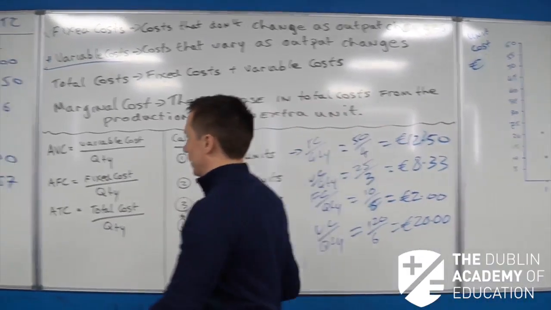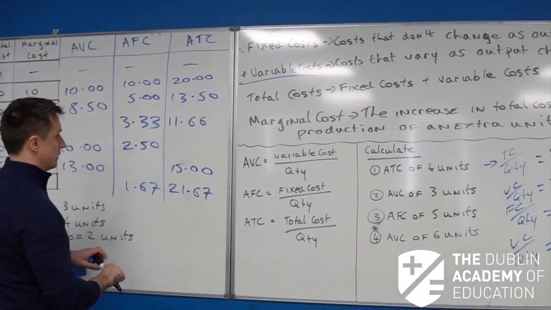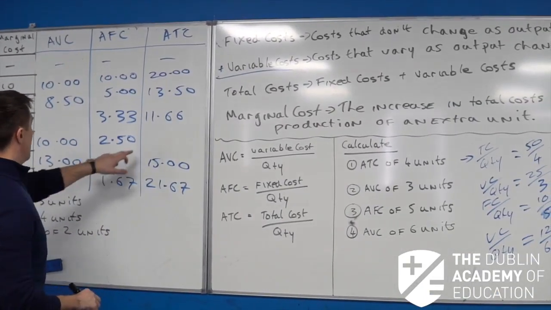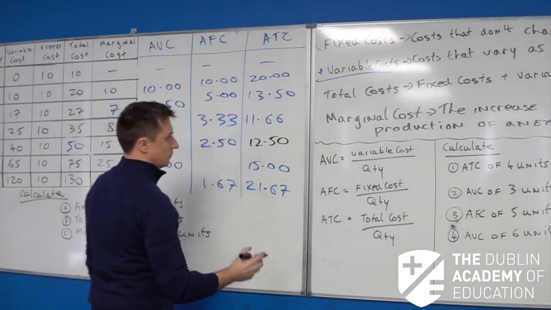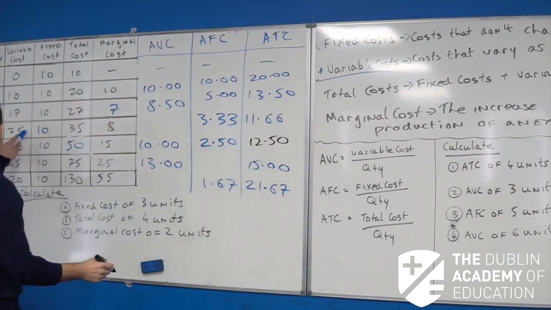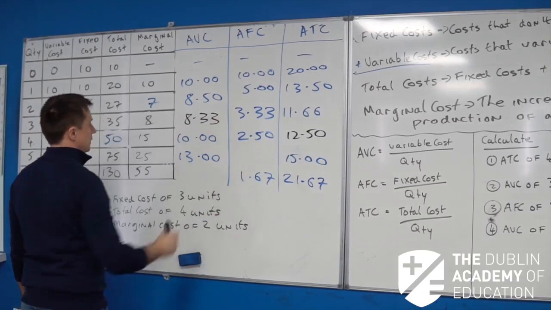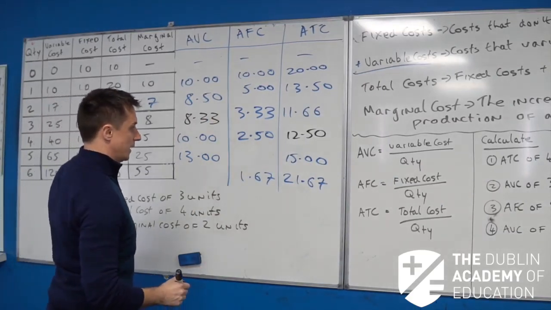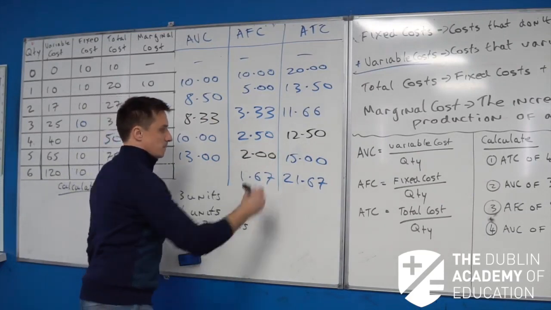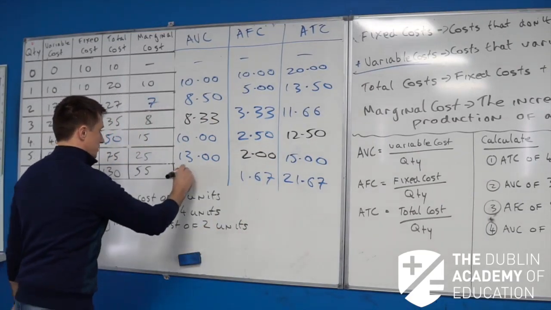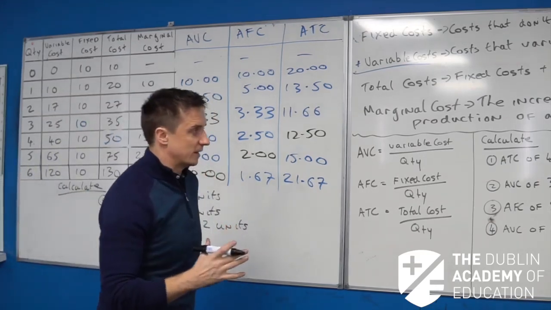We're going to jump over here again and fill in the blanks from where we were. So we had the first one there, the average total cost of 4 units, and that gave us $12.50. Perfect. Next one then, average variable cost of making 3 units, variable cost divided by 3, 8.33. Perfect. Then the next one we have there was the average fixed cost of 5 units. That was 2. And then the last one, of course, the average variable cost of making 6 units, 20 quid. Okay, brilliant. Right, that's that stuff out of the way now.